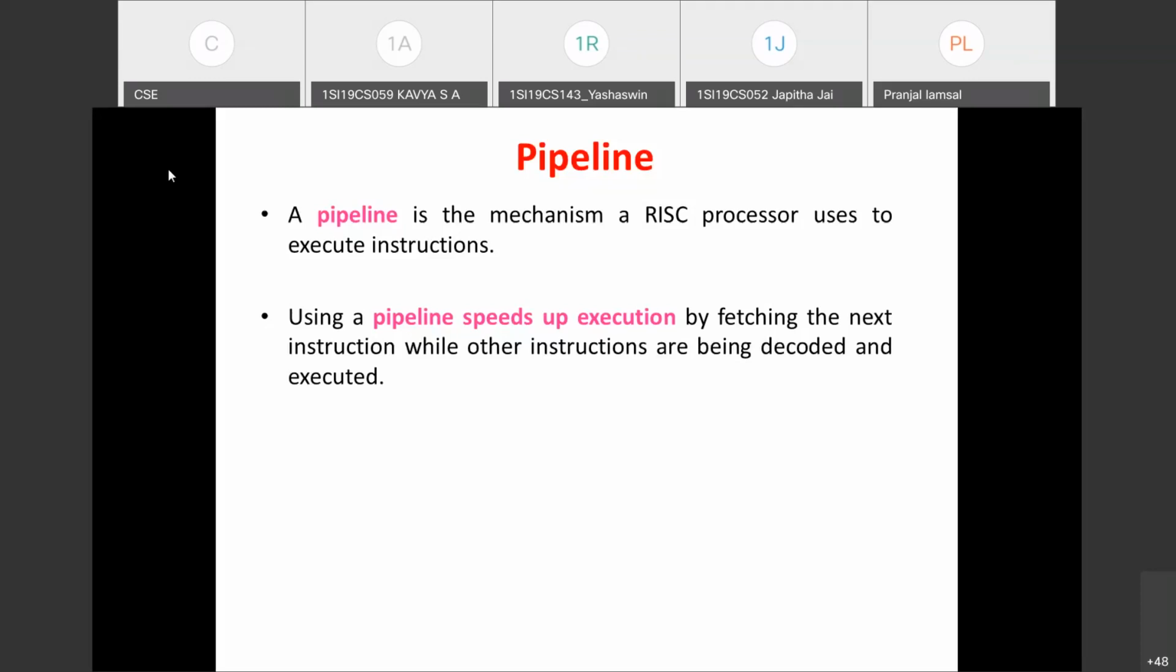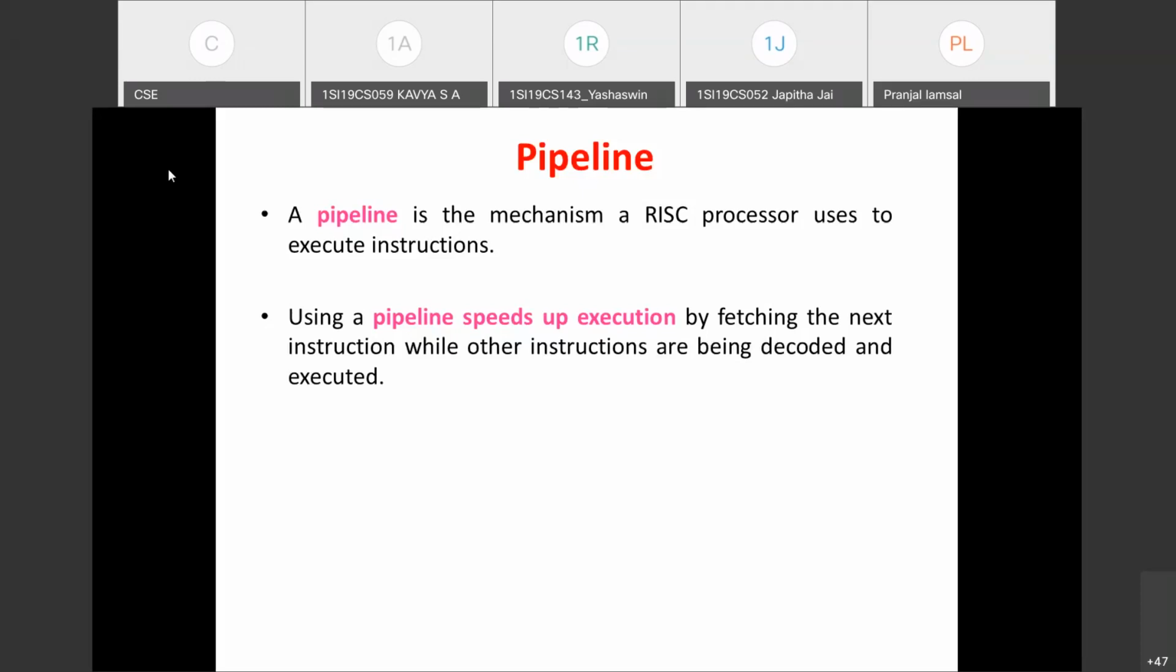Each instruction will be undergoing these stages: fetch, decode, and execute. But these stages will overlap. That is called pipelining. So overlap instruction execution. We are going to fetch the next instruction while other instructions are being decoded and executed. So this is what pipelining means.